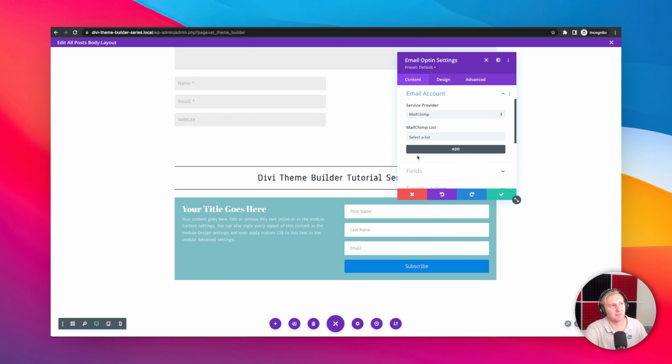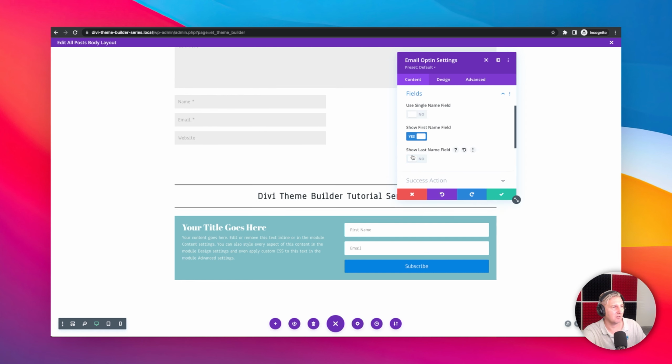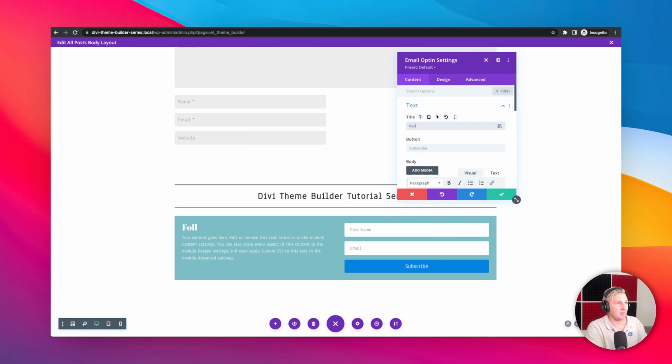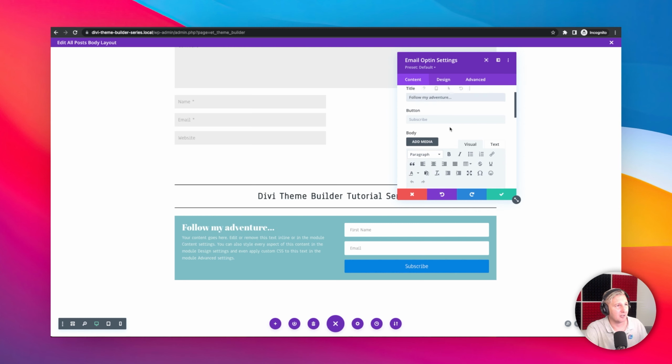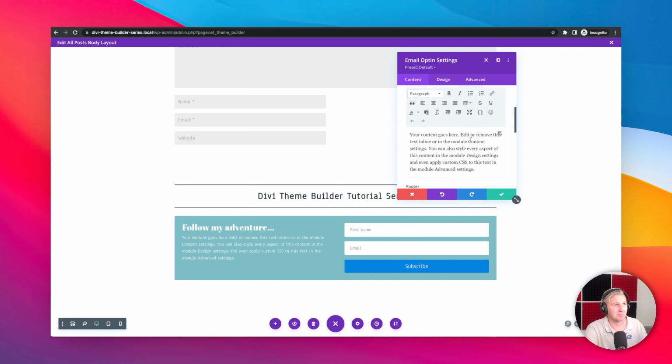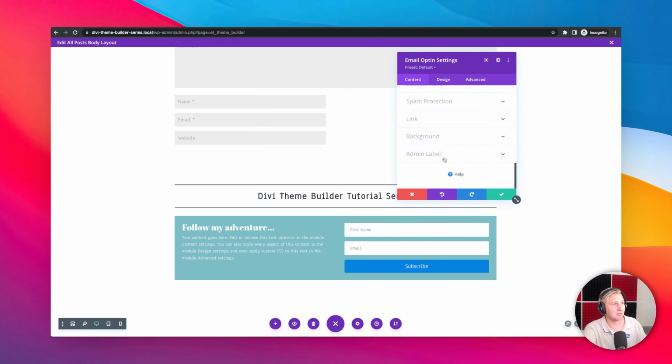Now, you do need to configure some stuff here, so this might not show perfectly on the front end. Just so you know, you can select the fields. Maybe we just want the first name field and the email field to be in here. As far as text goes, we will say, follow my adventure, or whatever you want to put in there. You can go and add some text. I'm not going to bother with that too much right now.